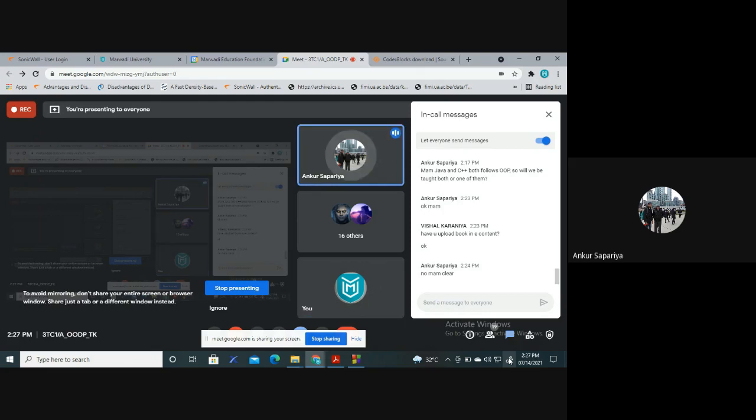Ma'am, header files include means library like stdio.h or math.h, in which all the predefined functions are there. So programmers get the support for their programming. Okay, so we can say it includes all the library functions, and it totally depends on the content of the program that we are doing, right? Yes, ma'am. Okay, what about others?